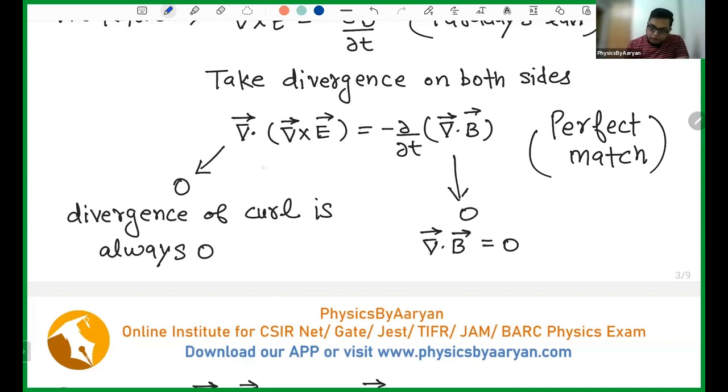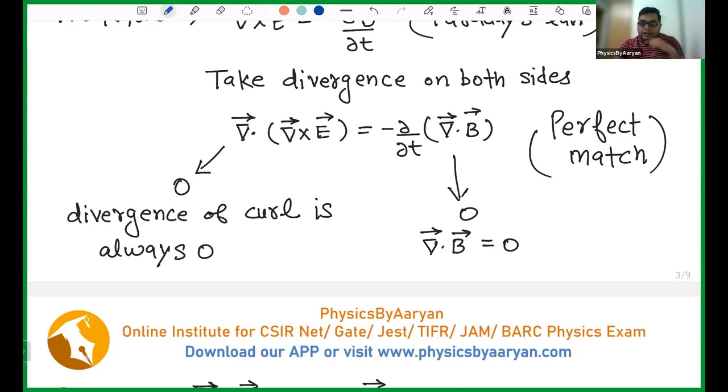And the left hand side is also always going to be zero. Why? Because the divergence of curl is always zero. You know the vector algebra. Whenever you take the divergence of a curl, it is always zero. And whenever you have del dot B, it is also always zero. So the left hand side is always zero, the right hand side is always zero. So a perfect match in the equations.